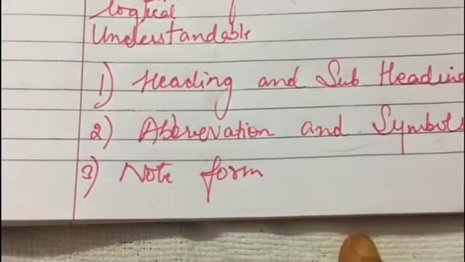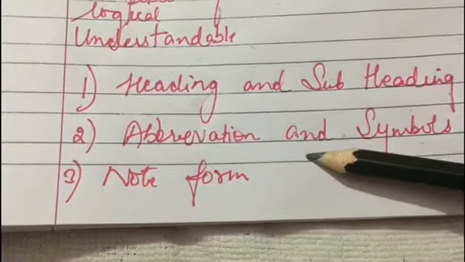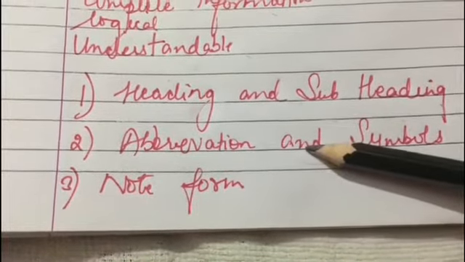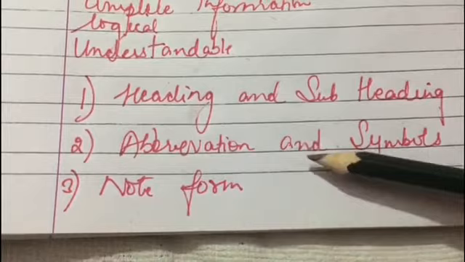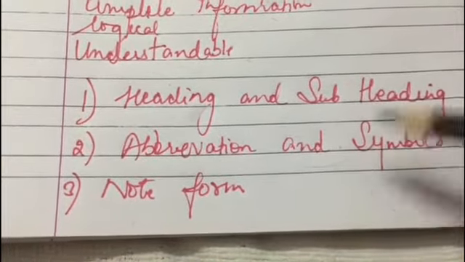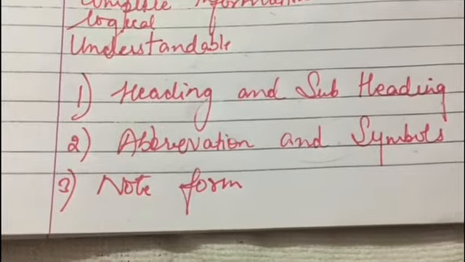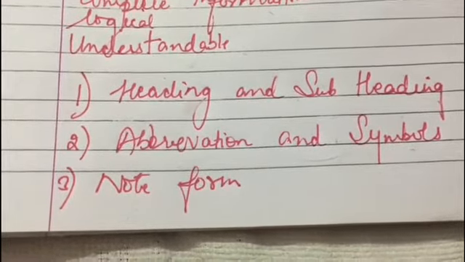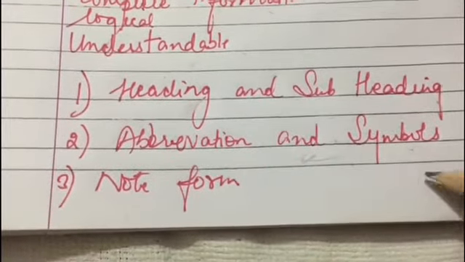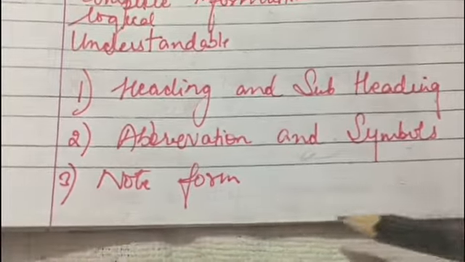So next is note form. While making notes, the whole information is listed in note form in points only. Notes should not be written in complete sentences, as we cannot remember the whole information. So only the main points are listed one under the other, and then they are numbered. It implies the logical division and subdivision of the listed information by using figures, letters, dashes and spaces.